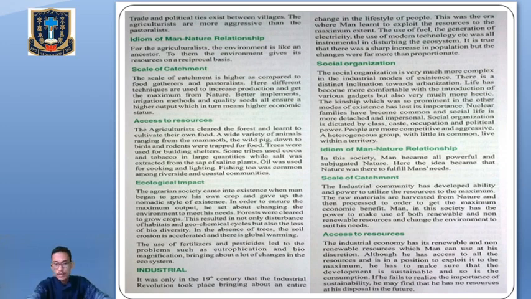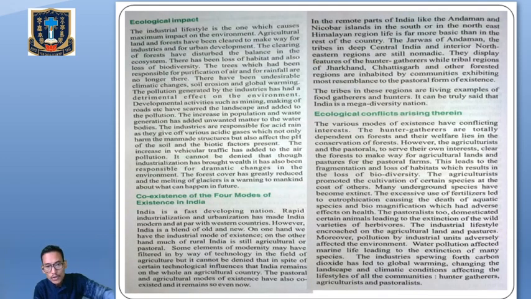All right, next one. Ecological impact. The industrial lifestyle is the one which causes maximum impact on the environment because they were able to utilize all the resources to the maximum level. Agricultural land and forest have been cleared to make way for the industries. So there was deforestation. The clearing of forest has disturbed the balance in the ecosystem. There has been loss of habitat and also loss of biodiversity.